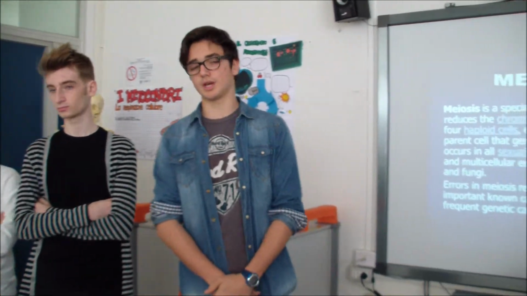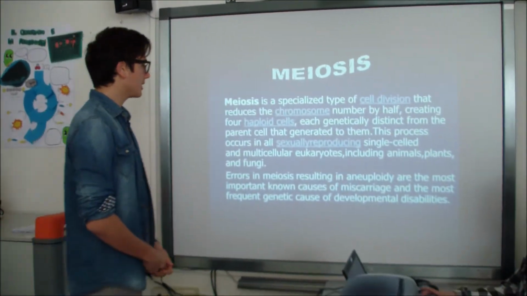Because of aneuploidy, we have an error, so a miscarriage, and we have either 45 or 47 chromosomes. Because of this, we can get different pathologies, for example Down syndrome, which is so well known today. If we can go on, please.